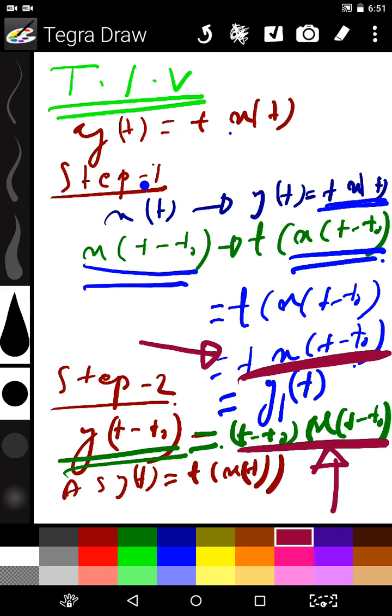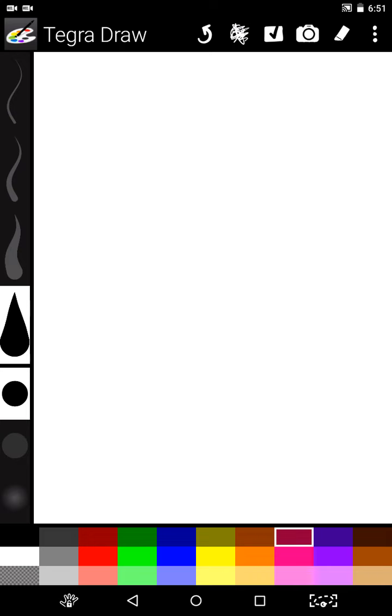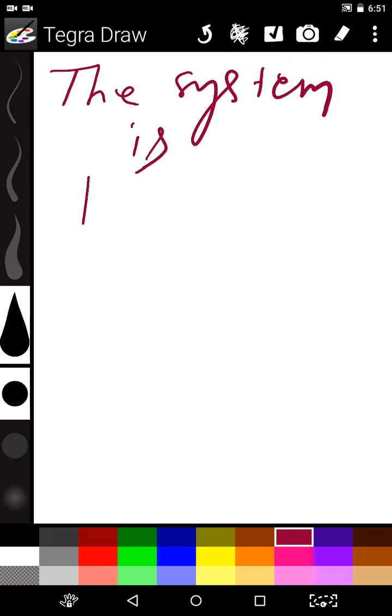Step 3, we compare the delayed output and the output. If we delay the output by the same amount, and we apply the delayed input to the system and get an output, we compare both. They are not equal. So the system is time variant.